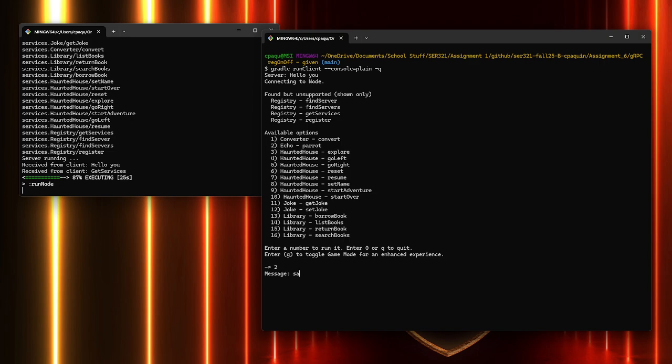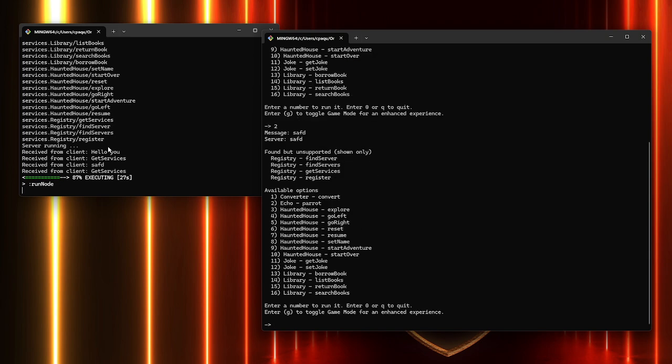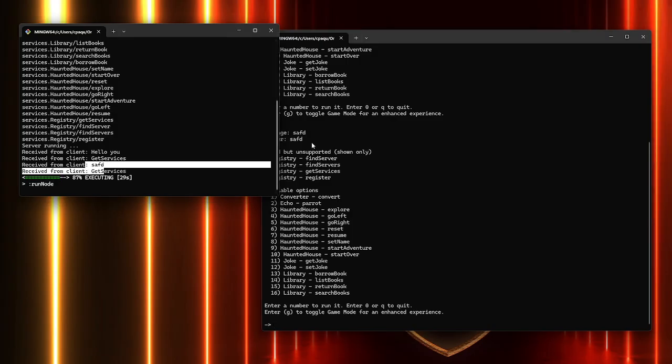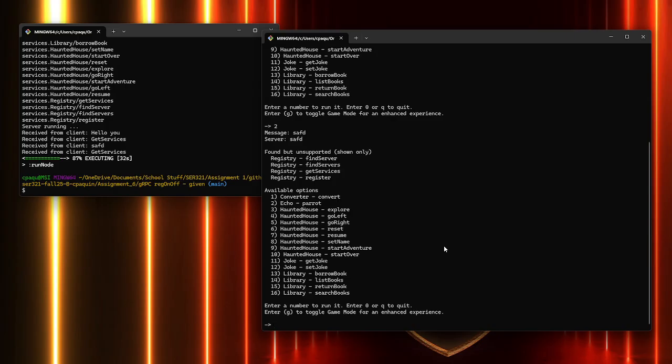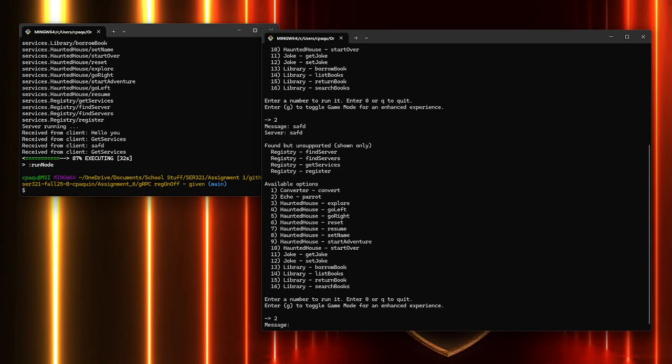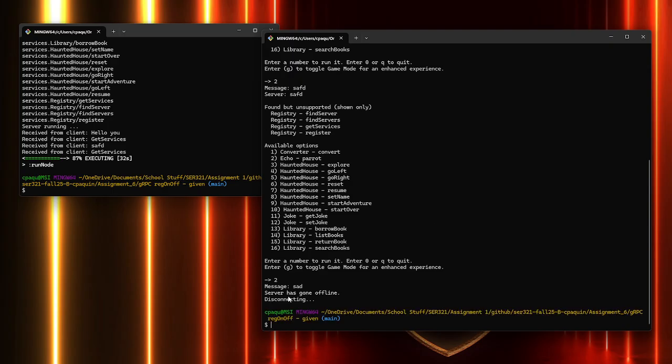First of all, we're just going to do a quick echo function. As you can see, it's connected. You get the message here, and you get the message back here. Then we're going to demonstrate right here if the node fails. What happens if we send a message? We have a nice clean message with no error trace.